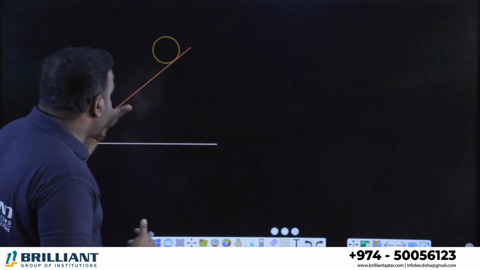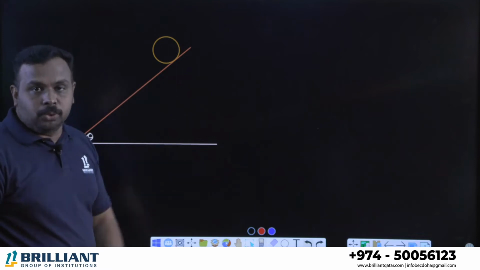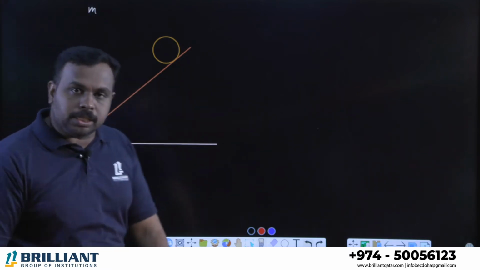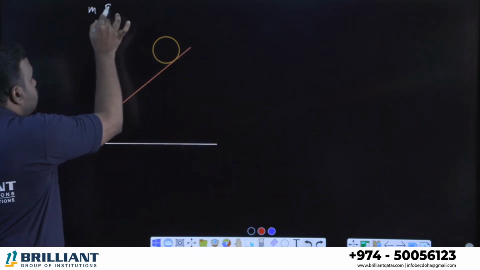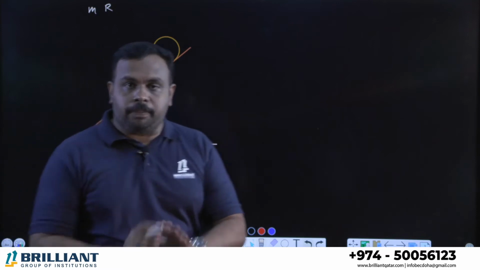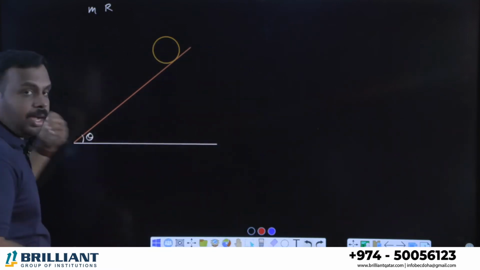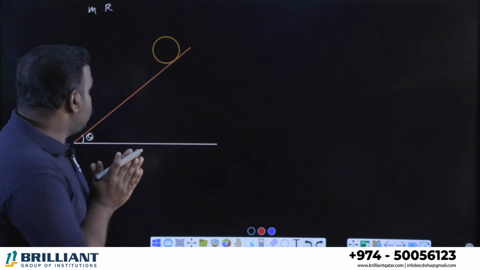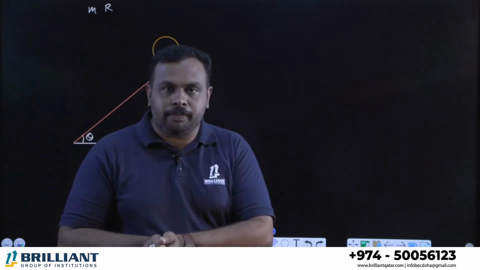Okay, now we need to mark some parameters here. One is the mass of this body, as usual, m. Mass is m, and the radius, I'm going to take it as r. Okay, so there is an object which is rolling down an inclined plane. Its mass is m, its radius is r. Okay, everything clear now? Now, if m is the mass of the body, what will be its weight?